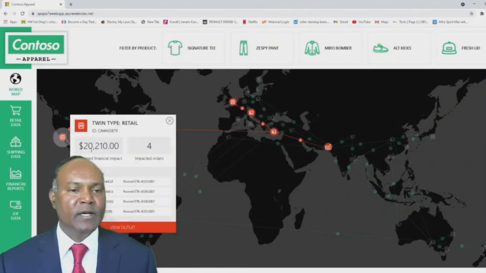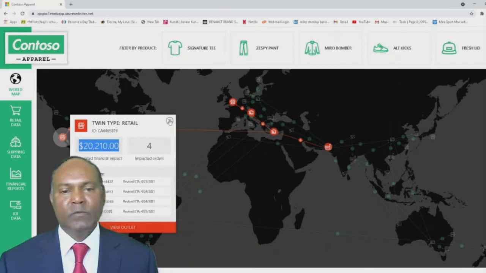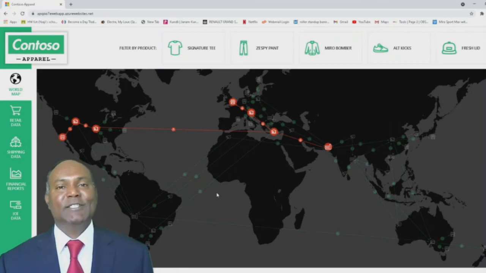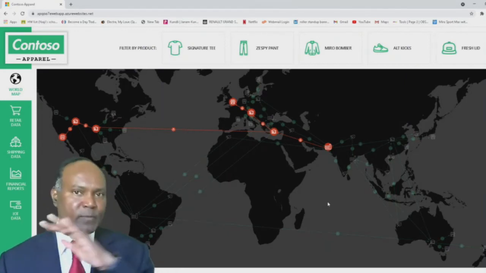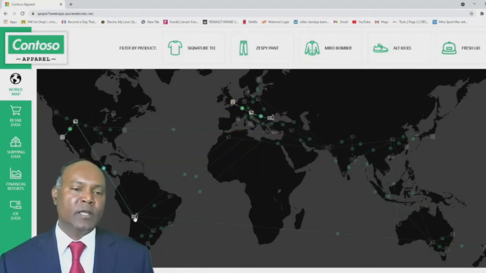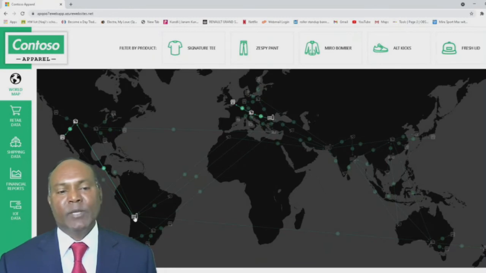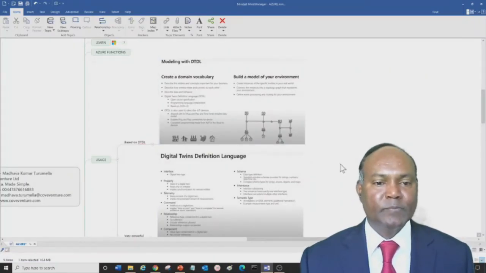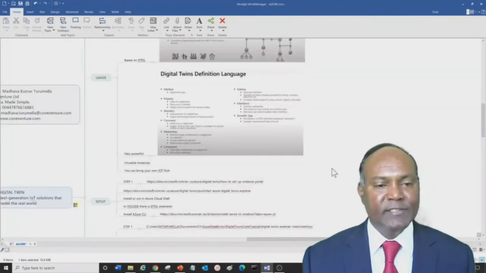The London outlet has 3 orders impacted, worth $12,210. In California, 4 orders are impacted, $20,210 worth. The Chief Operating Officer could take a decision to shut down that particular line in that factory and stop that supply line. Automatically the orders get rerouted to a factory in South America. This is how you could model the digital world. This is why it is digital twins. It is modeled using DTDL, the Digital Twins Definition Language.